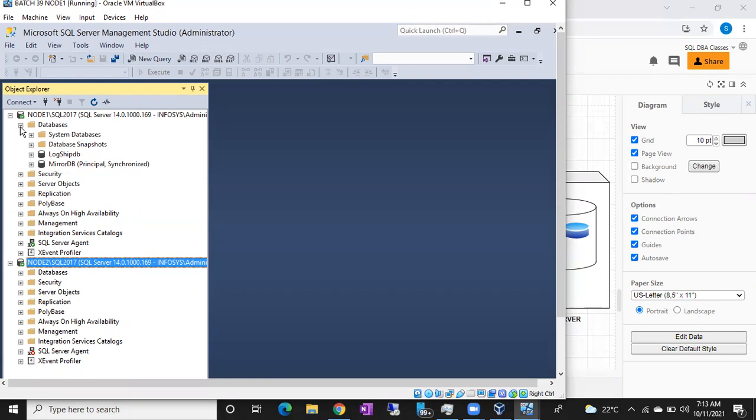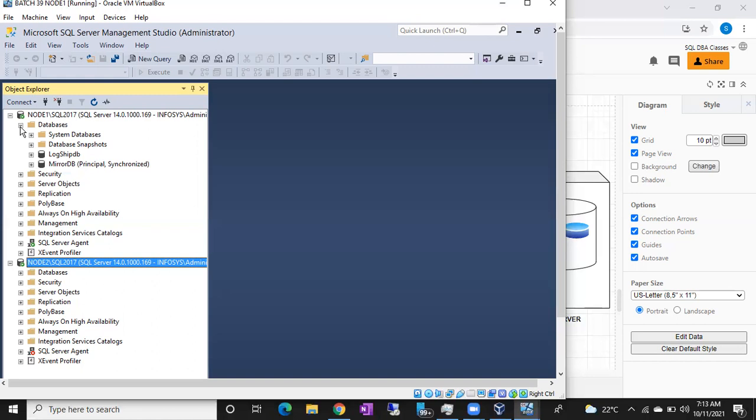Whereas in asynchronous mode, the transaction is committed on the principal database first, then it sends the transaction to the mirror server, and it won't wait for an acknowledgement from the mirror server. The principal will keep sending the data to the mirror server. This is called high performance mode, but data loss can happen in asynchronous mode. So these are the two main modes in mirroring.